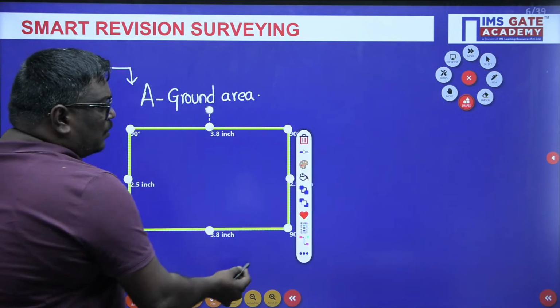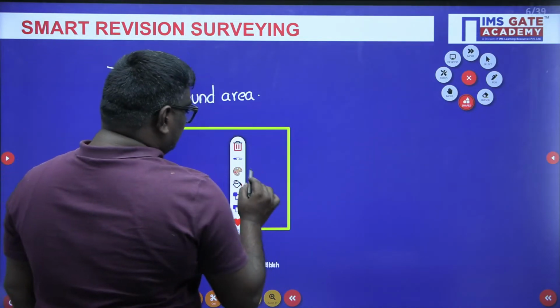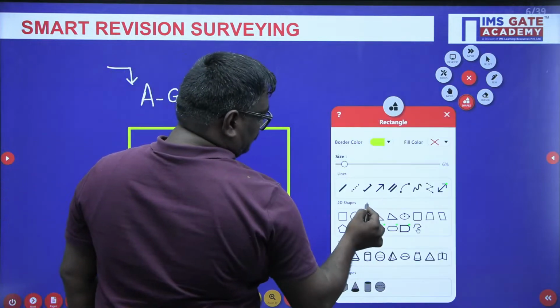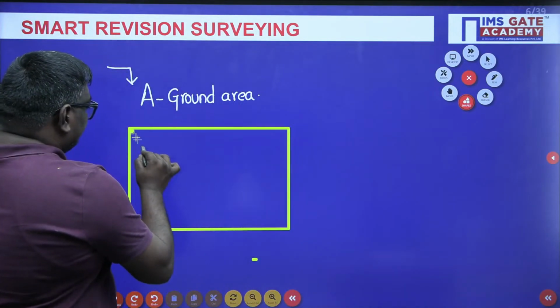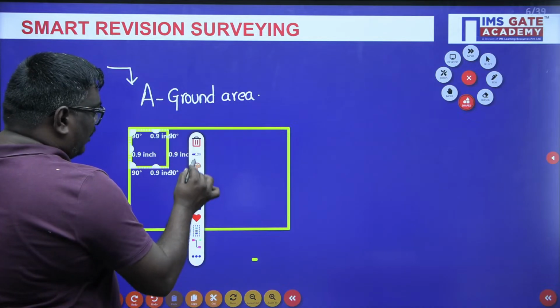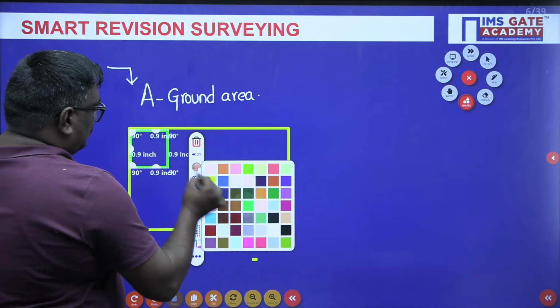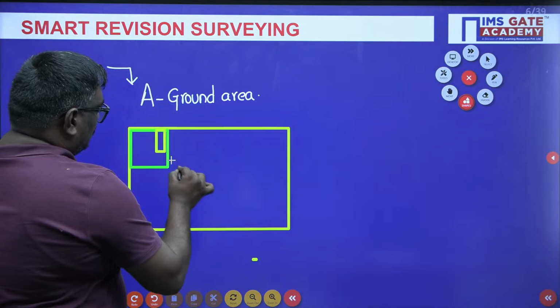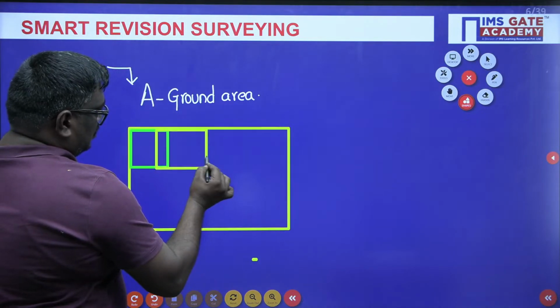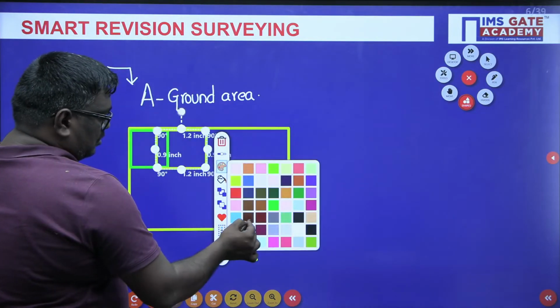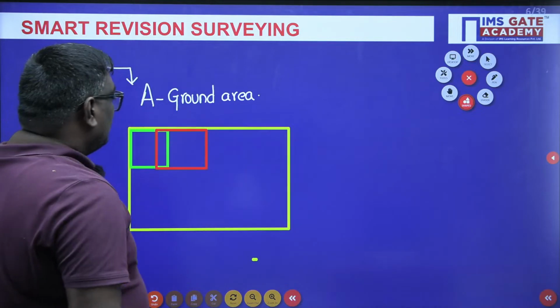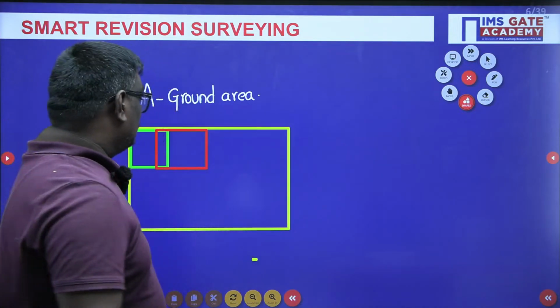Suppose this is the ground area, and see students, if you take, this is the area of photo, okay. Now see students, these are the photos, okay.